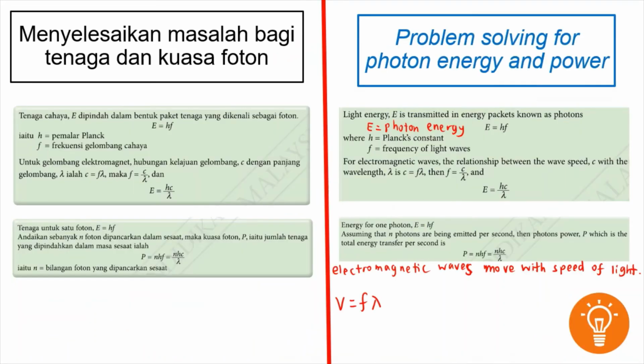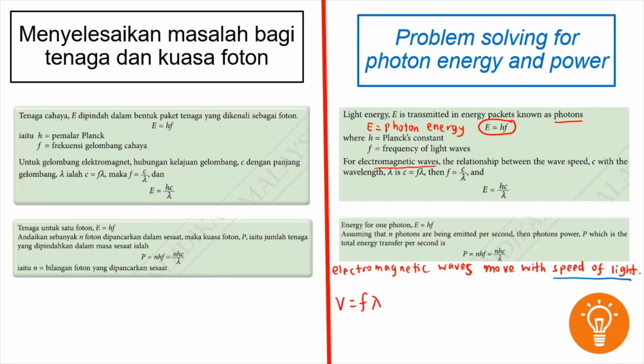Do you remember what is the first formula we learned in this subtopic? That is E equals hf. E is photon energy, so this is applied to a photon. This formula also can be applied to electromagnetic waves after we learn about wave-particle duality. But before that, we have to understand the characteristic of electromagnetic waves. They move with the speed of light.